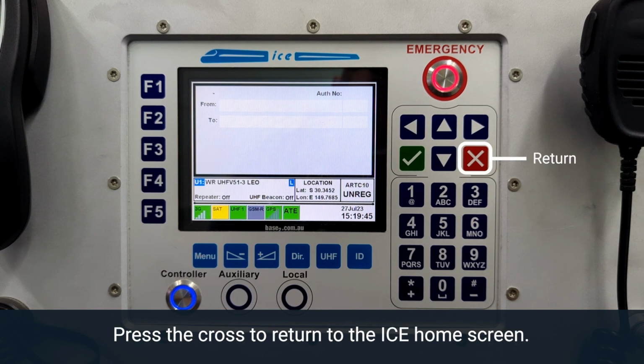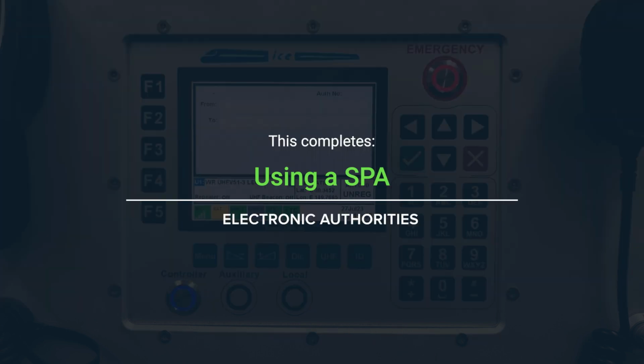Press the cross to return to the ICE home screen. This completes the Using a SPA Electronic Authorities module.